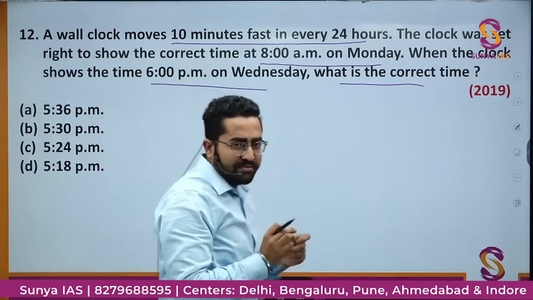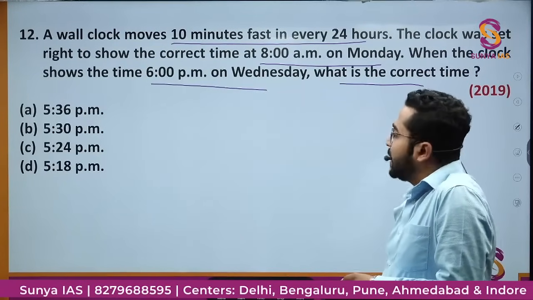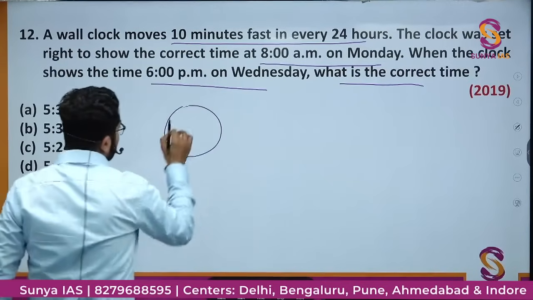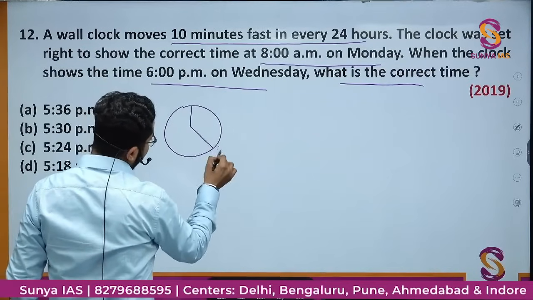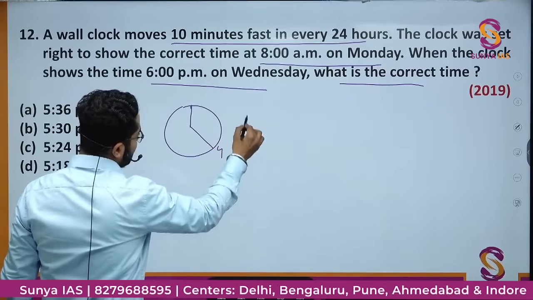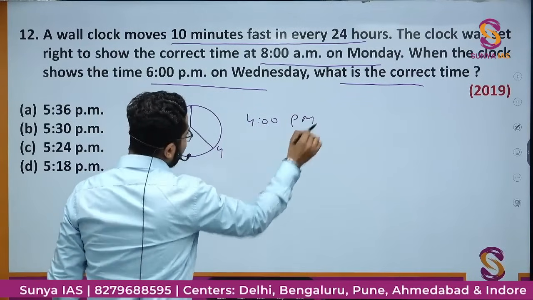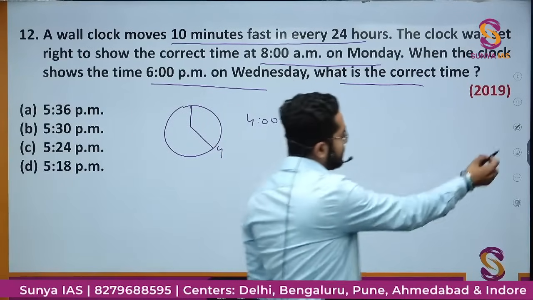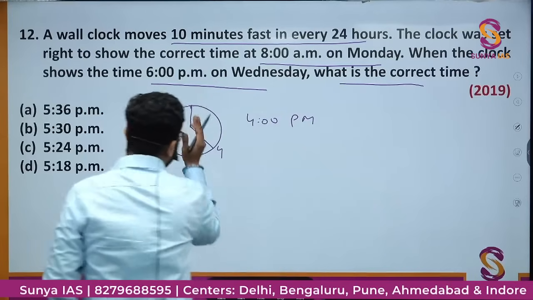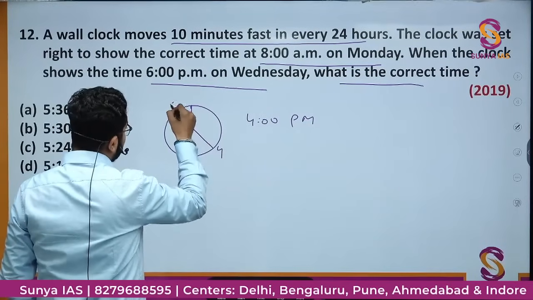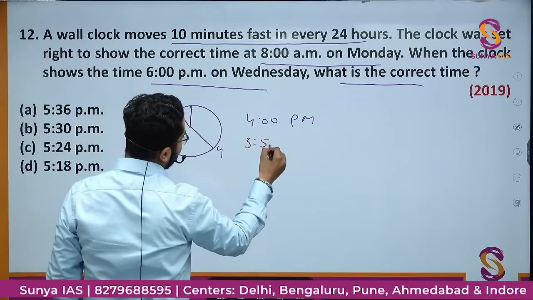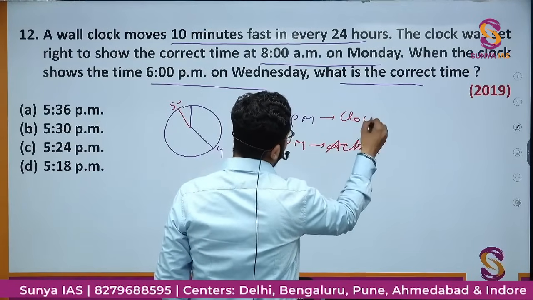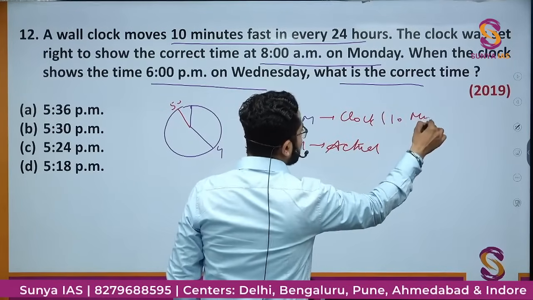So actually जो ये है क्लॉक है, वॉल क्लॉक, it moves 10 minutes fast. फास्ट का मतलब क्या होता है? फास्ट का मतलब, let the clock be showing that the time is 4 p.m. It is showing 4 p.m. time. But if it is fast by 10 minutes, that means the actual time is not 4 p.m. The actual time is 3:50 p.m. This is the actual time, this is the time the clock shows, this is 10 minutes fast.